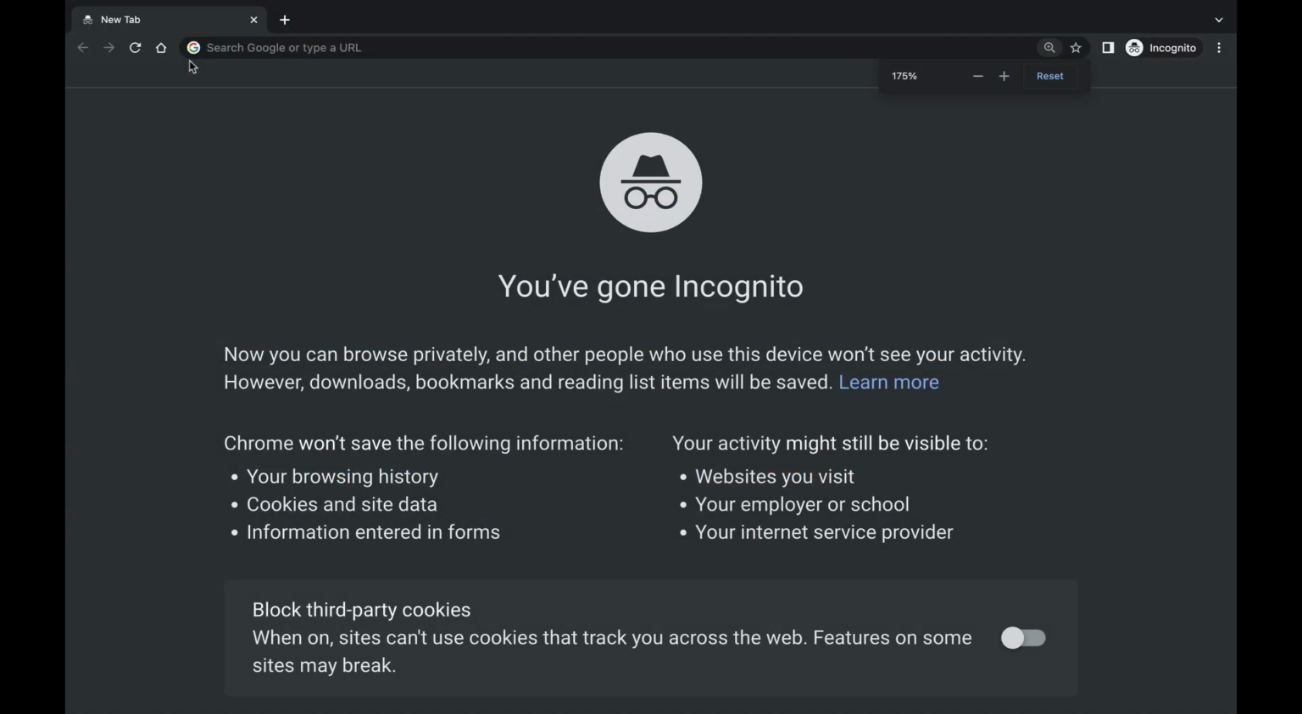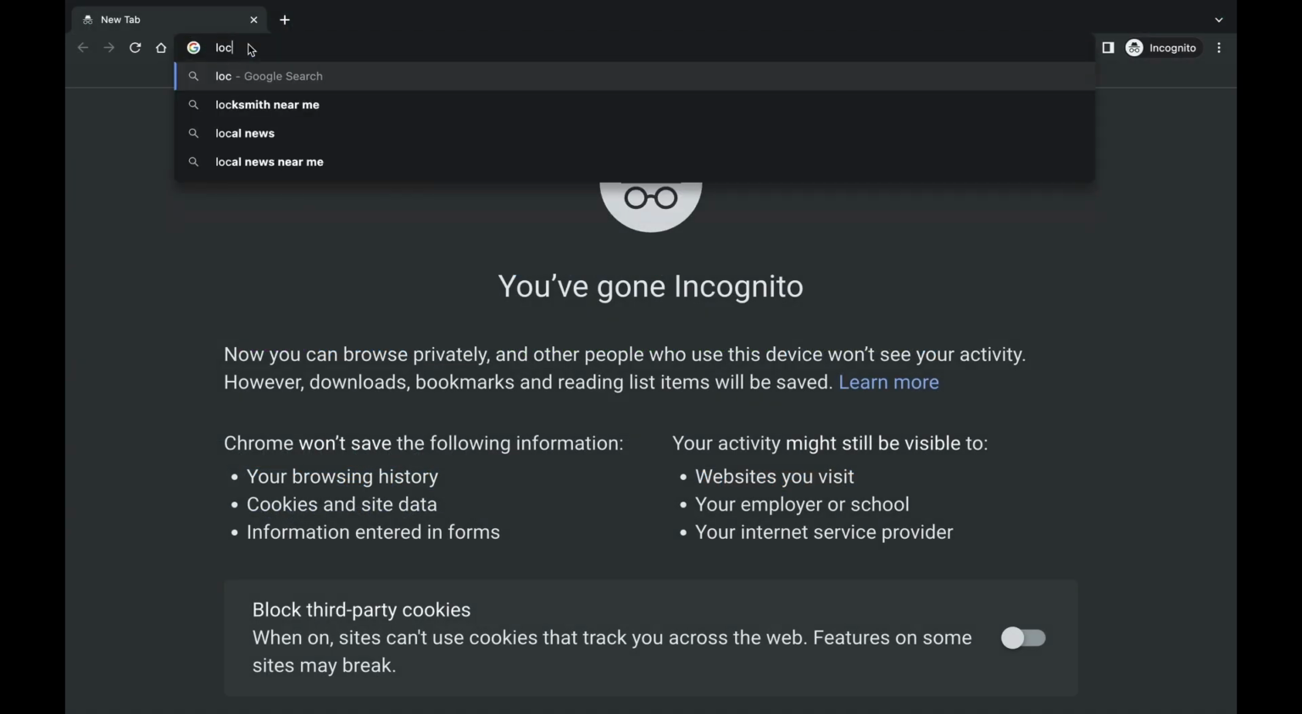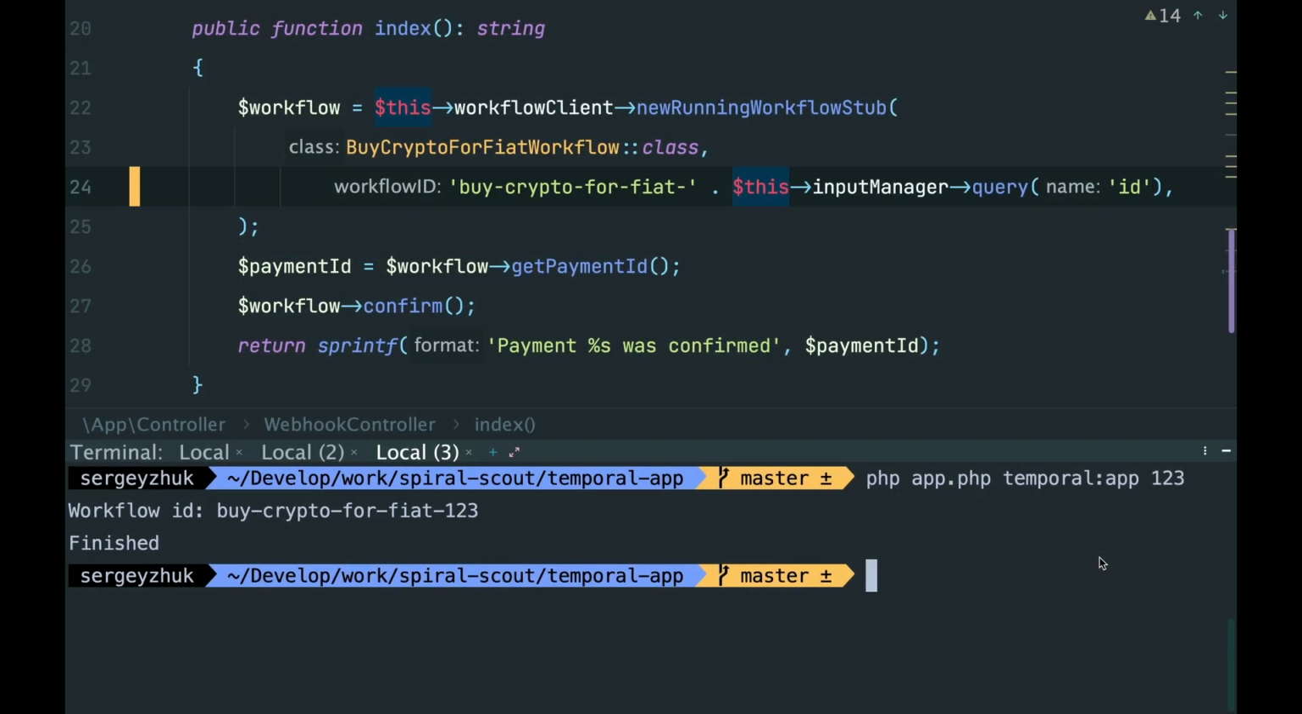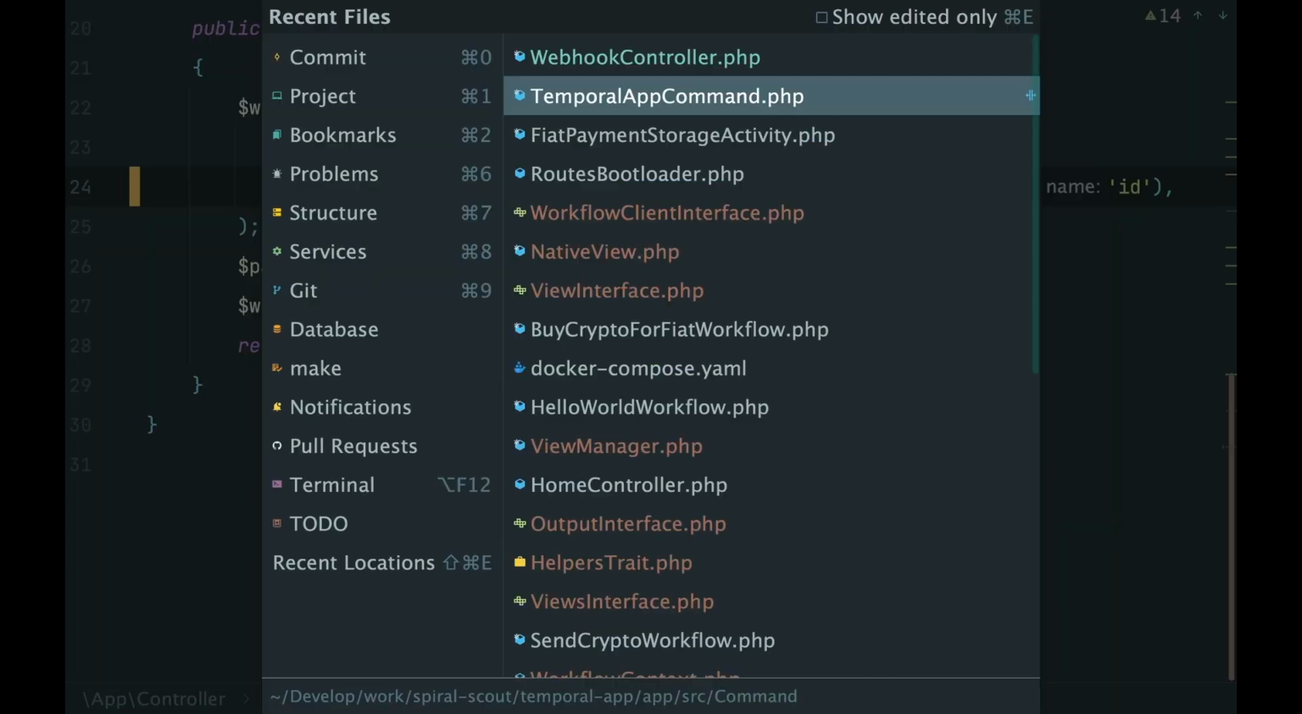Let's see if it works. And yes, the workflow was retrieved. We called query method to get a payment ID from it, and then we confirmed this payment. As you can see, the workflow is done.